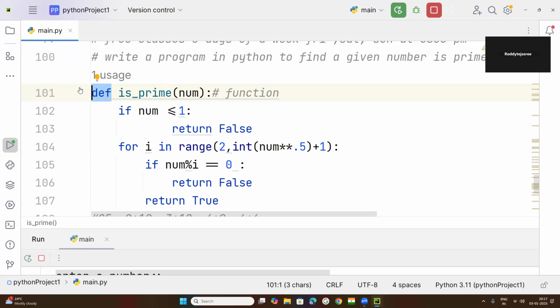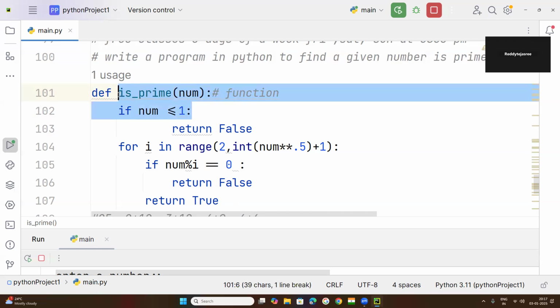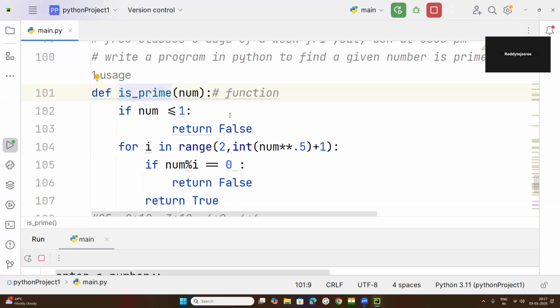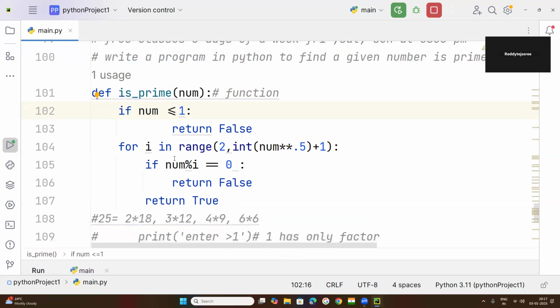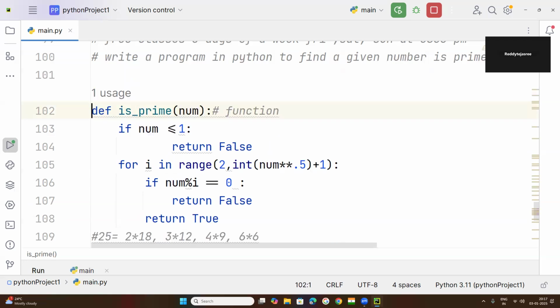This is a user-defined function because as a programmer, I have created it. Built-in functions, so many functions are there built in. I told you that in the previous classes. Print is a built-in function. Which built-in functions have we studied in the previous classes?